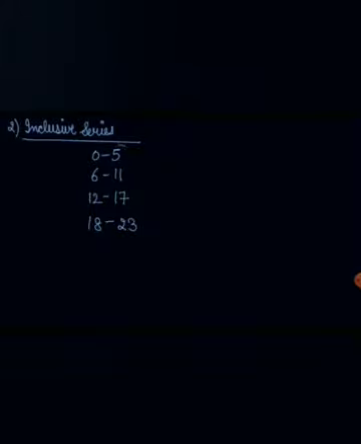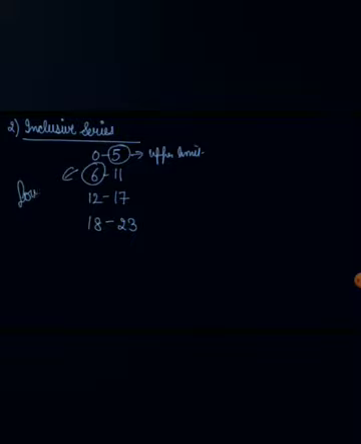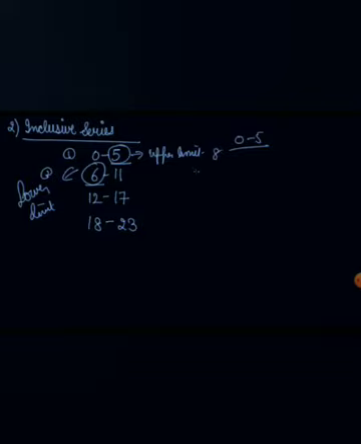So in this, see, the upper limit of your first class is not equal to the lower limit of your second class, which means that from 0 to 5 all marks are included here. The number of students who get from 0 to 5, let's say 8, are included in this. So 5 is included in this. From here it will start with the students obtaining from 6 to 11. So these are known as your inclusive series, which means the upper limit items are included in the series.